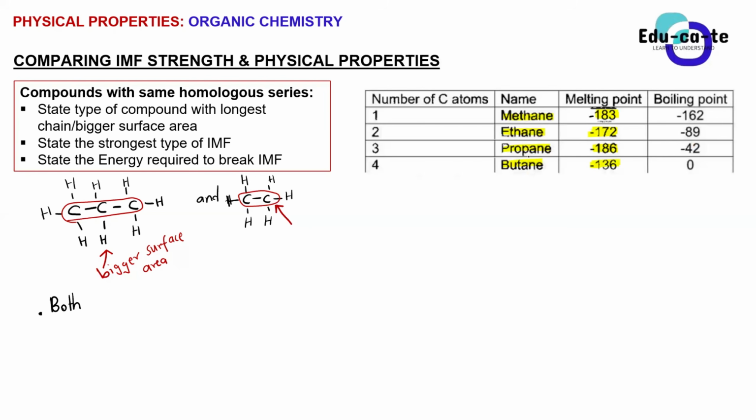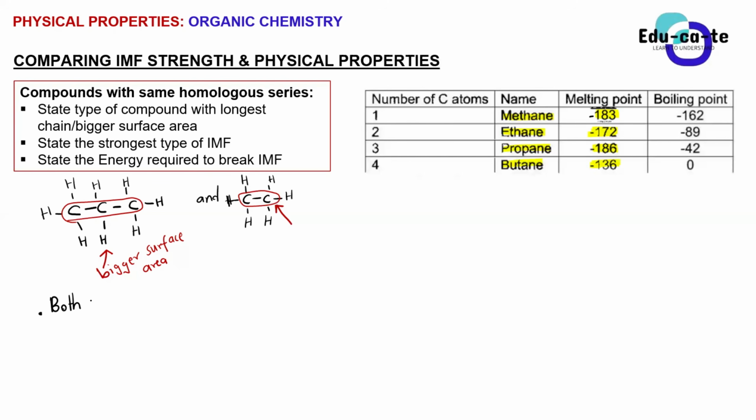Yeah, something like this. So if you compare ethane and propane, the ones whose structural formulas we wrote, both propane and ethane have what? They've got London forces between them.